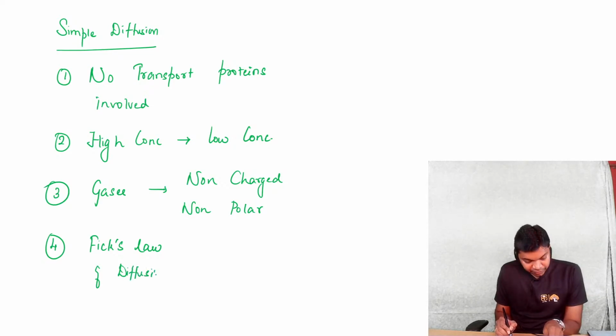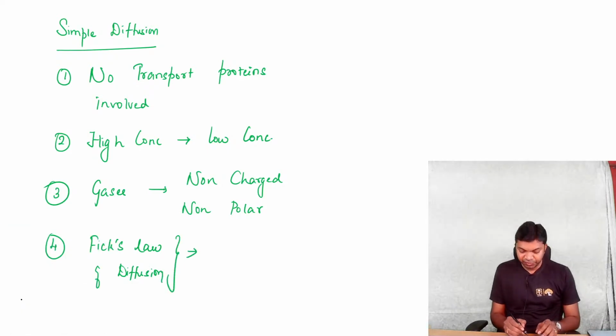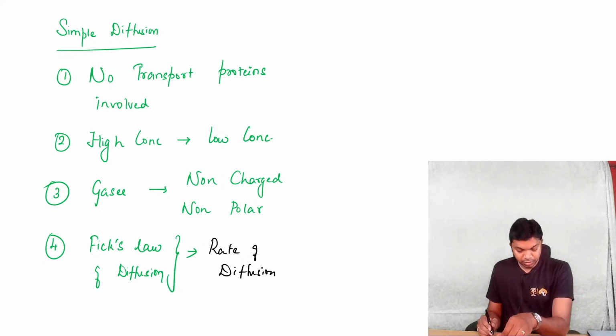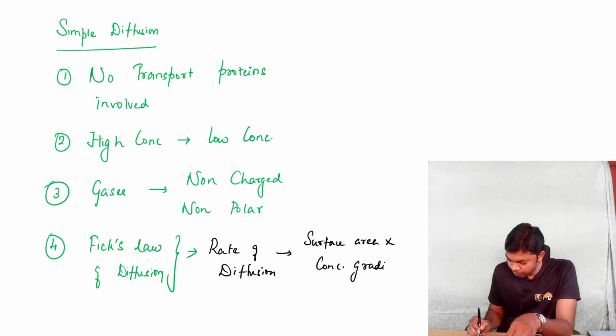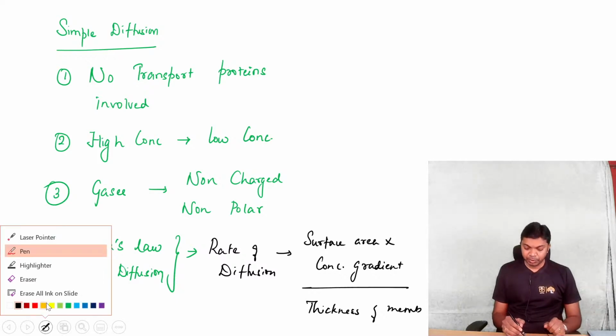The law that governs simple diffusion is Fick's law, doctors. Fick's law of diffusion. Good. Now you know what is Fick's law of diffusion. This stands for rate of diffusion, which is directly proportional to surface area of membrane as well as concentration gradient, and it is inversely proportional to thickness of membranes. All right, these are all the points you need to be familiar about simple diffusion.